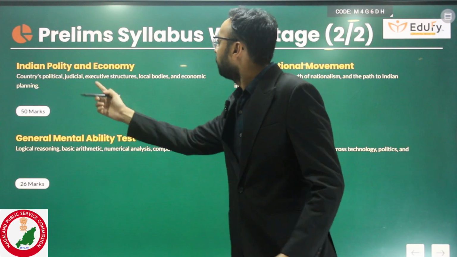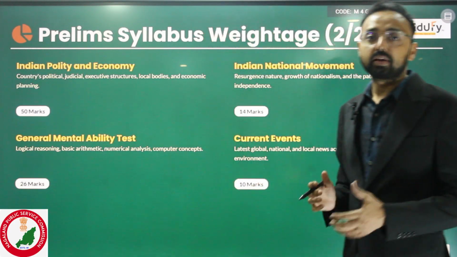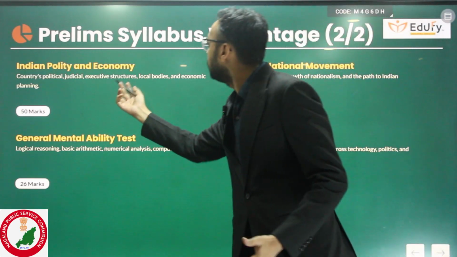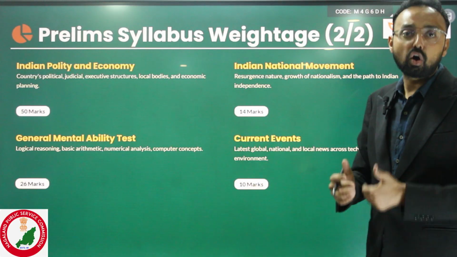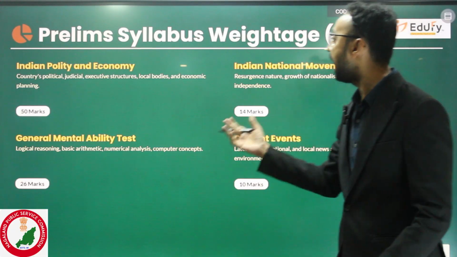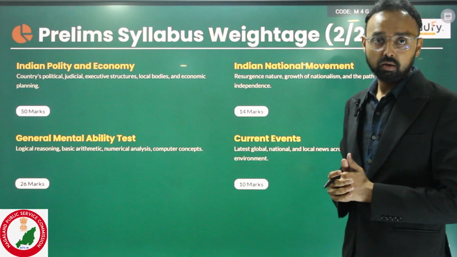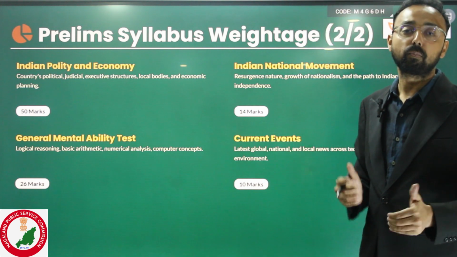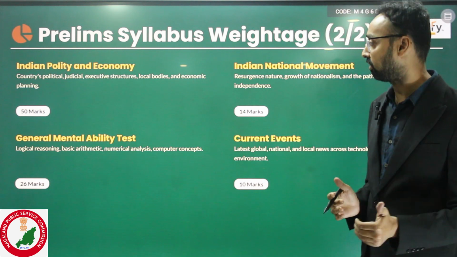Polity will cover the political system, that means the parliamentary form of government, presidential form of government, executive structure, how the cabinet and council of ministers function, and economic planning. Like we have the 5-year plan, working of Niti Aayog, Planning Commission, etc.